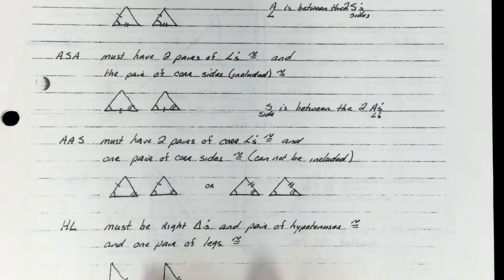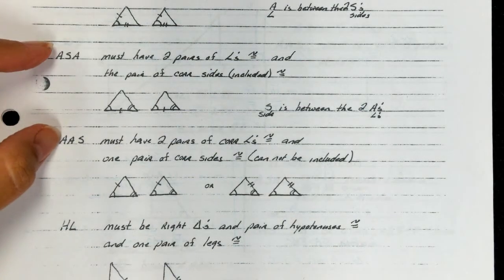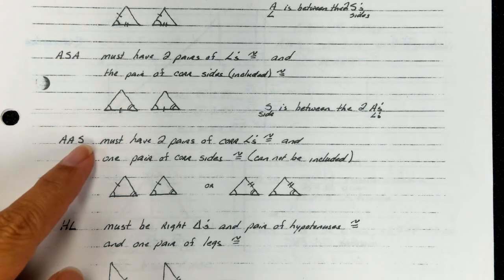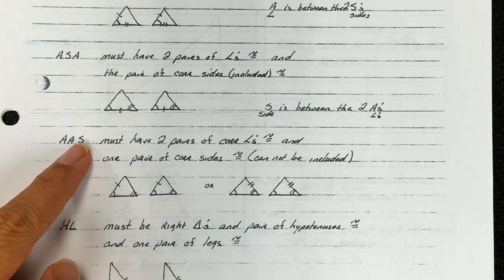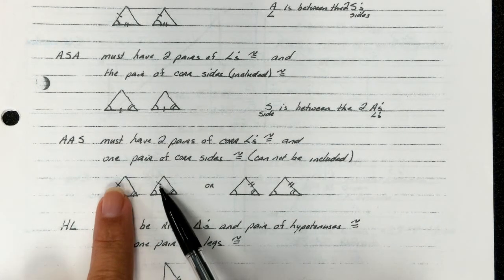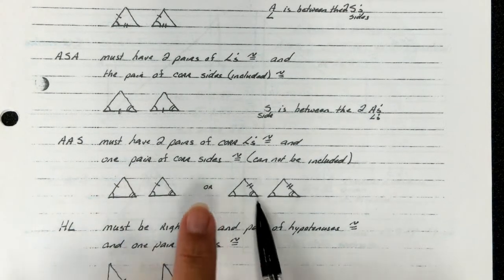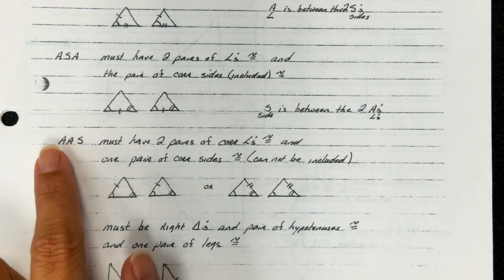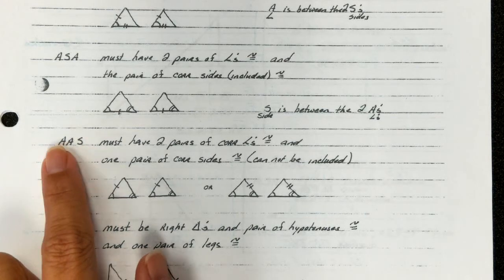All right, angle, angle, side: you must have two pairs of corresponding angles that are congruent and one pair of corresponding sides. But notice the difference between those. In this one, the side is between the two angles, and in this one, the side is on the outside. Two angles, and the side is out here on its own. So you could have said SAA or AAS.